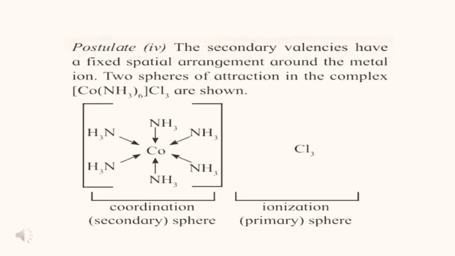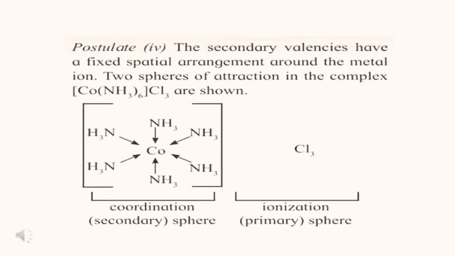Two spheres of attraction in the complex [Co(NH3)6]Cl3 are shown: the coordination sphere and the ionization sphere. The central metal atom cobalt is attached to a total of 6 ammonia molecules, and chlorine is in the ionization primary sphere.